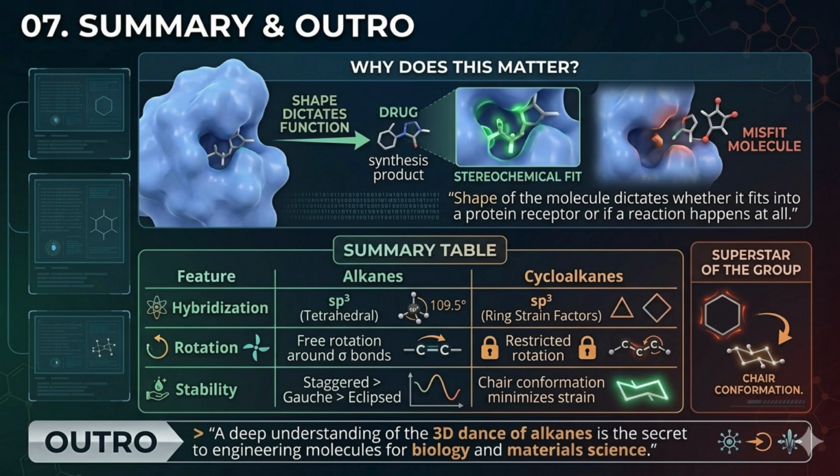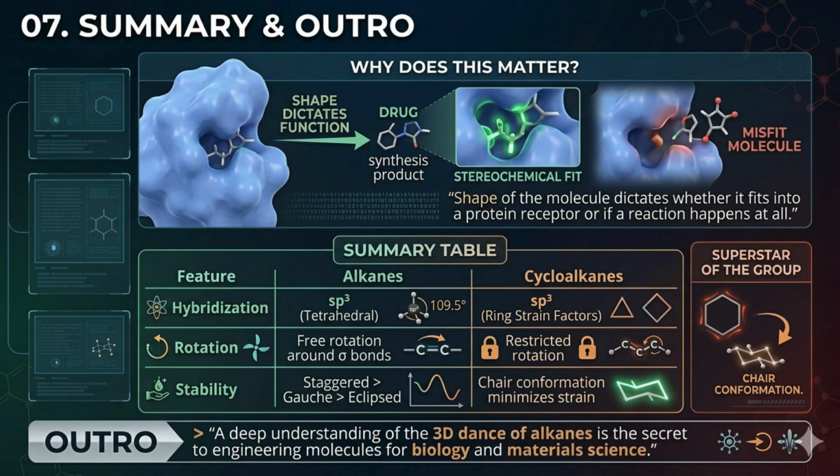Because its 3D stereochemistry is perfectly aligned, it slides right in, creating a flawless stereochemical fit that triggers a biological response. Conversely, the misfit molecule beside it might have the exact same chemical formula, but because its 3D shape is wrong, it is rejected. The shape of the molecule dictates whether it fits into a receptor, or if a chemical reaction happens at all.